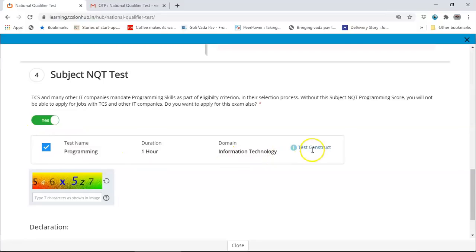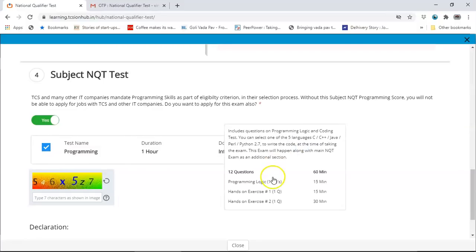You will see the test. You can click on this and see what it would be. Programming logic of 10 questions. Hands-on exercise 1 and 2 for 15 and 30 minutes. Total of 1 hour. These are the 5 languages to write the code: C, C++, Java, Perl, and Python 2.7. So ensure you are very, very proficient in the language you use to write the code, either C, C++, or Java. You can select any one of them.